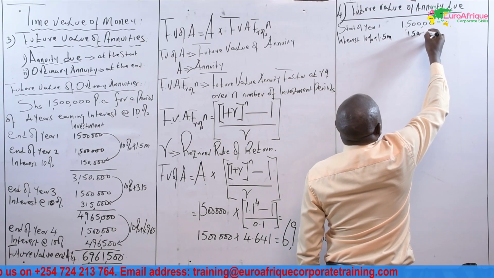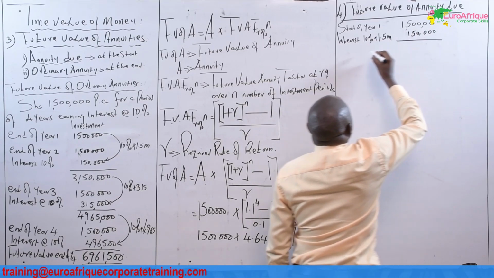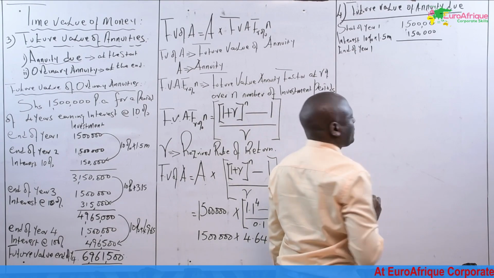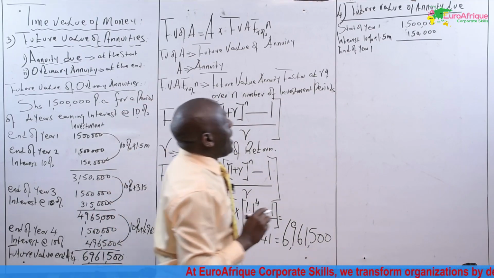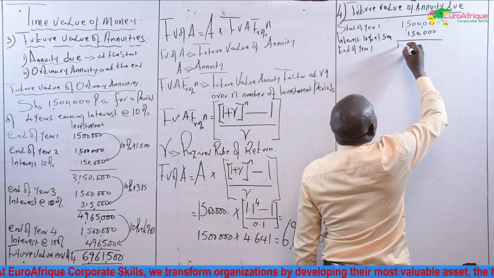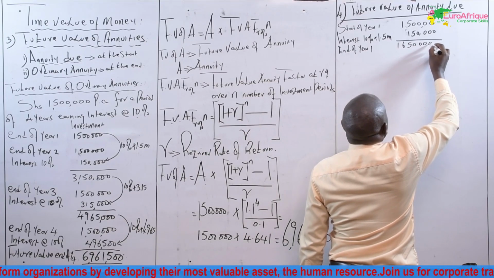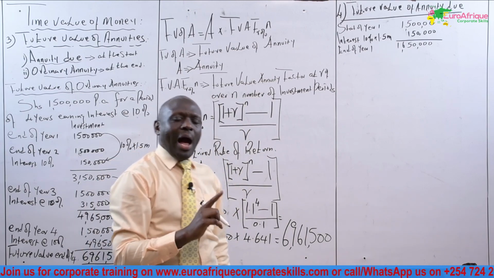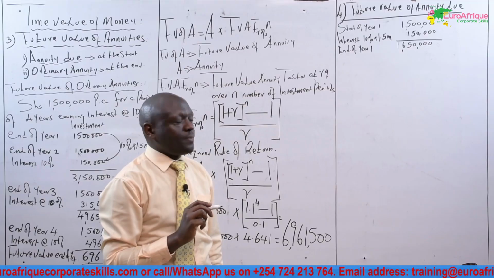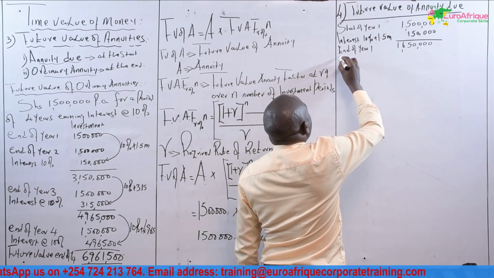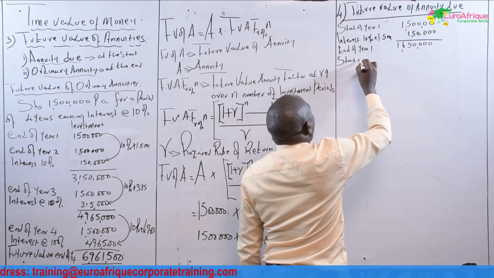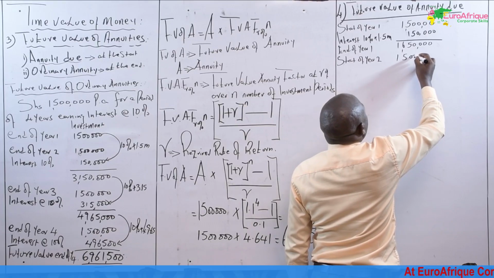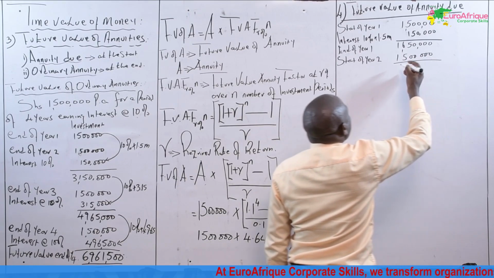This is 150,000. This gives end of year one. We have invested. How much is the total amount? It is 1650. At the end of year one, there is interest in year one plus investment in year one. We make another investment, start of year two. We invest another 1.5 million. How much is the total amount?